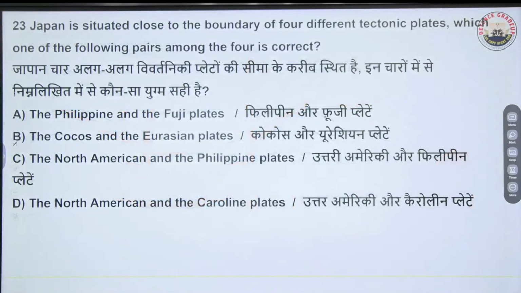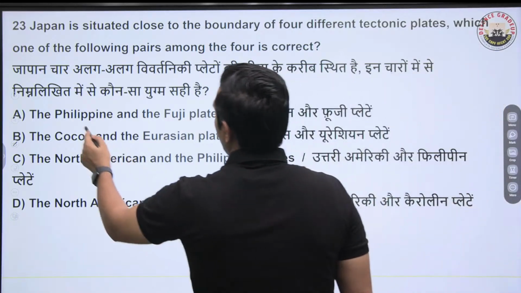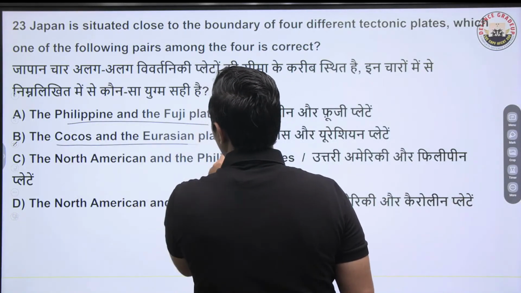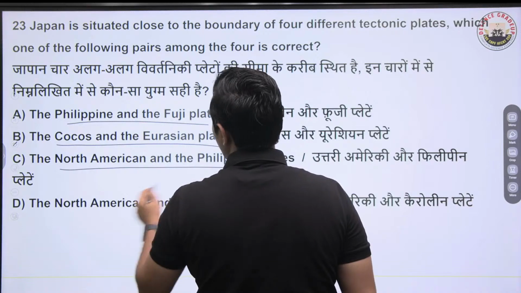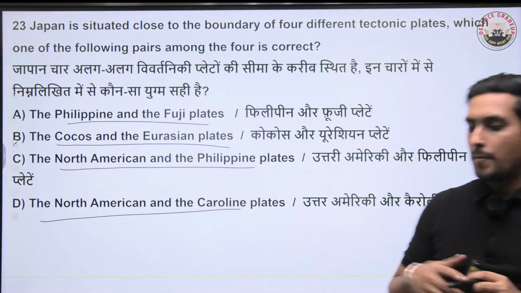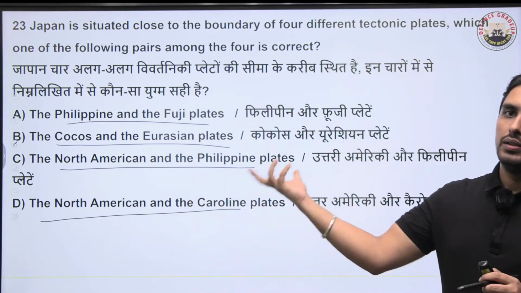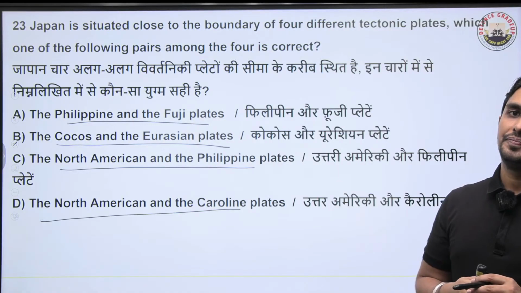Next question, that's question number 23 now. Japan is situated at the juncture of 4 tectonic plates. Which of the following are 2 of them? Philippines and Fuji plate, Cocos and Eurasian plate, North American and Philippines plate, or North American and the Caroline plate? That's the question. So total 4 plates are there. You have to name any 2. Which of the following do we have?